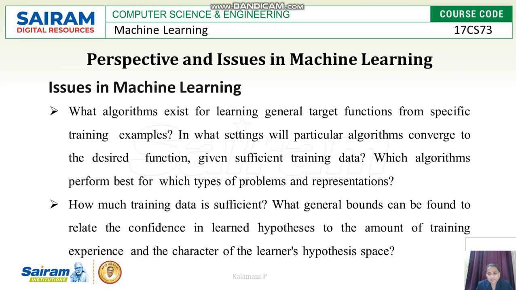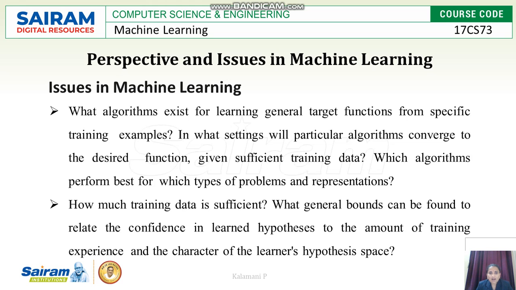Next is issues in machine learning. What are the issues related to machine learning? We already understood what is meant by machine learning and how it works. So here the main thing involved is the data set. When you are taking a data set, it depends on the attributes, the number of attributes to be taken, and the number of testing and training data sets. Another thing is what type of algorithm we are using. In that, we have different classifications: supervised, unsupervised, reinforcement learning methods, and so on. These things come under the issues in machine learning.